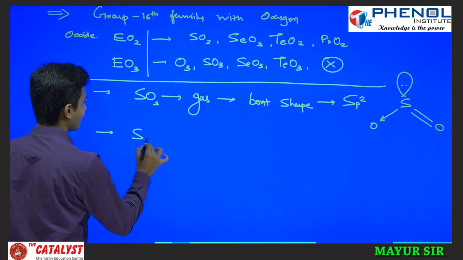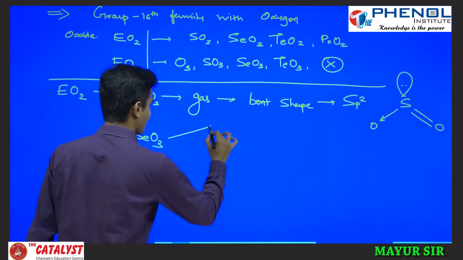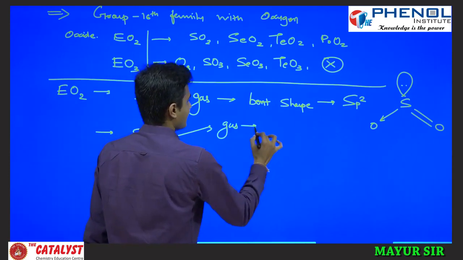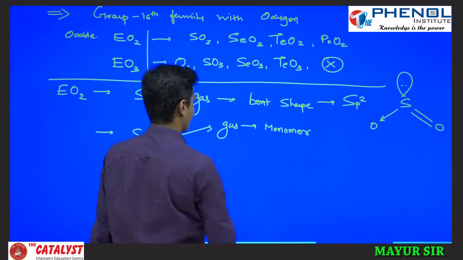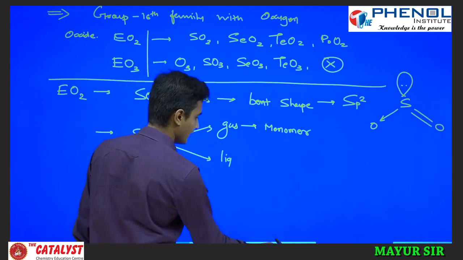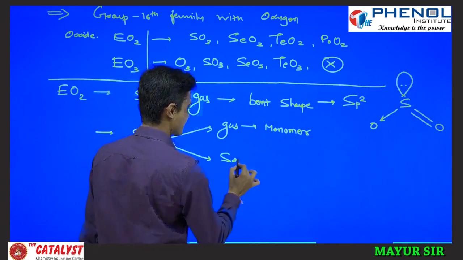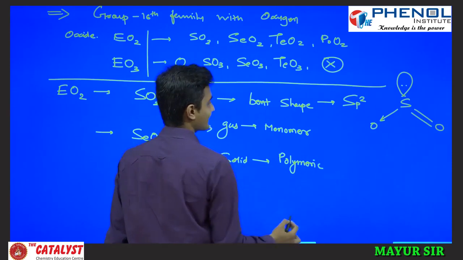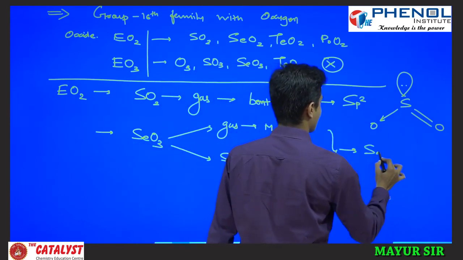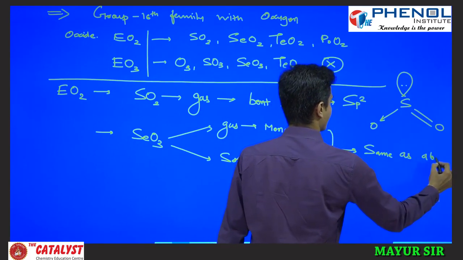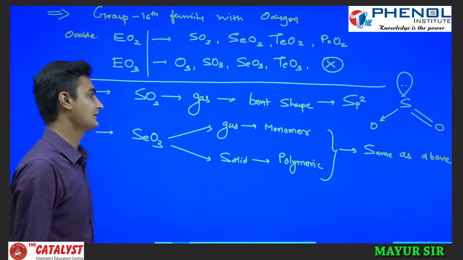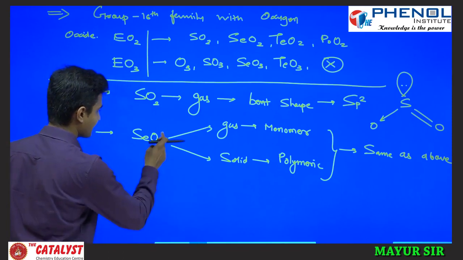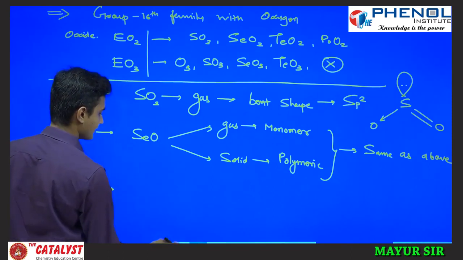Likewise, SeO2 has two types of structure: in the gaseous phase it is a monomer, and in the liquid and solid phase it is in polymeric form. The structure is the same as SO2, with selenium instead of sulfur. Sorry, I wrote SeO3 here; it should be SeO2.